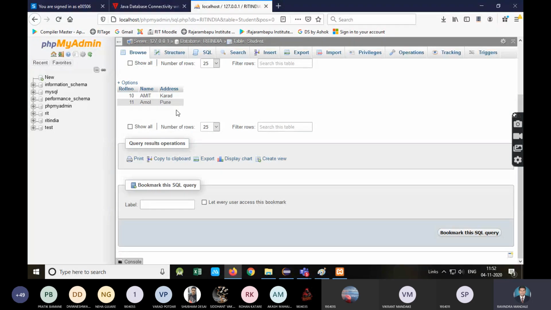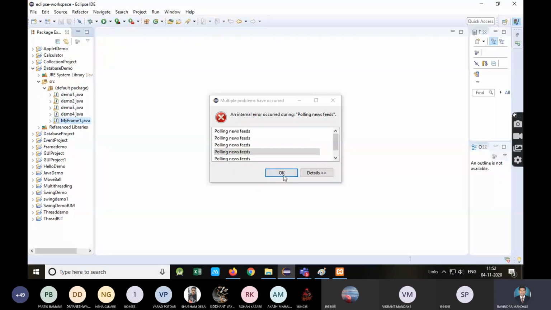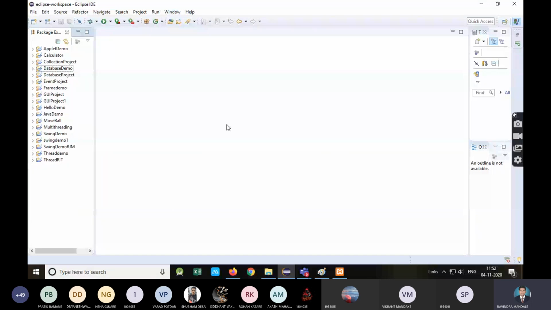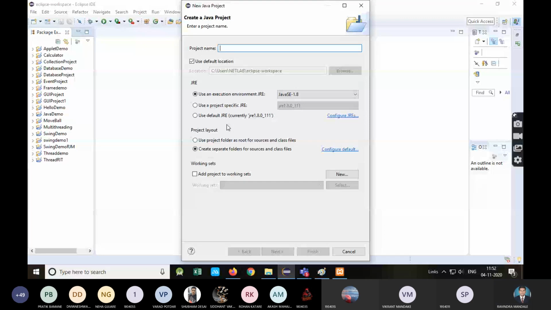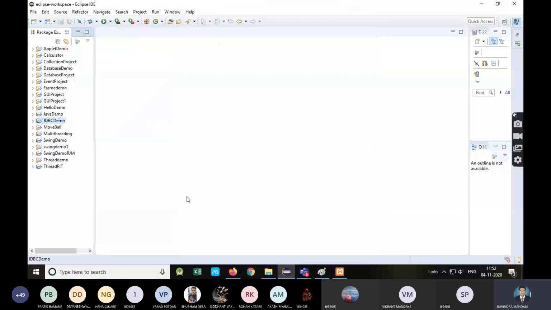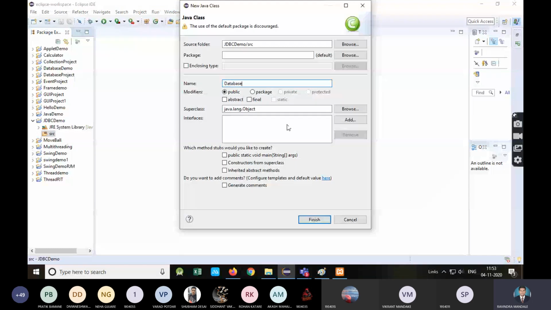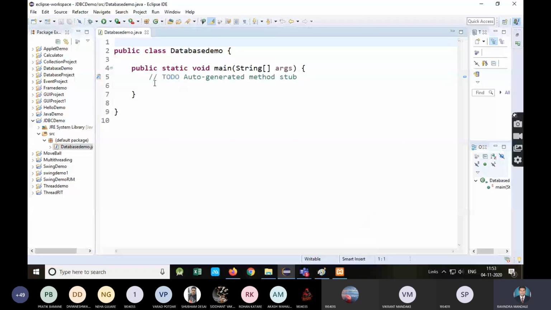Okay, now we'll see the JDBC part. So I will create a fresh project. All should pay attention. This is very important. Create class. See, what is the first step? Yes, do you remember that first step? Registering the driver, or loading the driver.